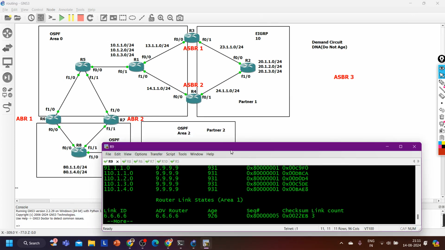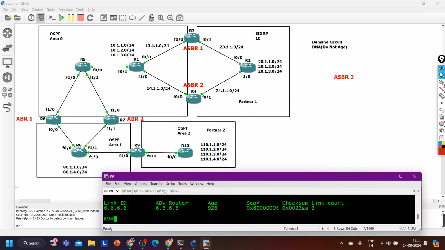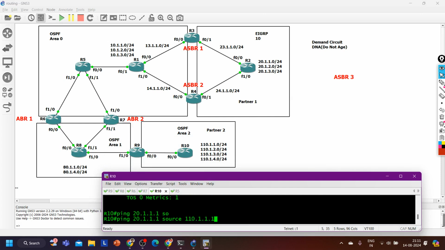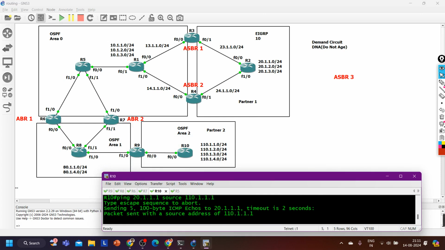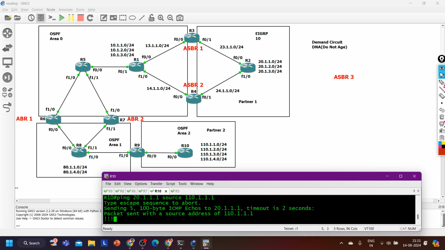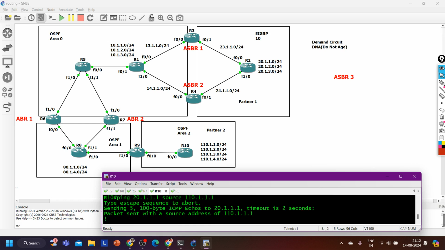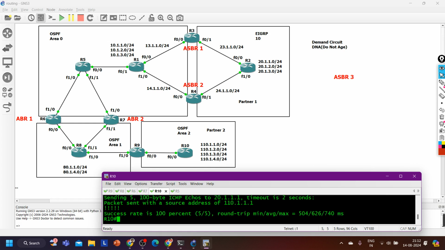Now, can these two partner companies communicate with each other? Let me try. From router number 10, I'm going to ping 20.1.1.1, with source 110.1.1.1. Ping is not working. Ping is, guys, working, right? See, there is latency. There is some latency. It's taking some more time.